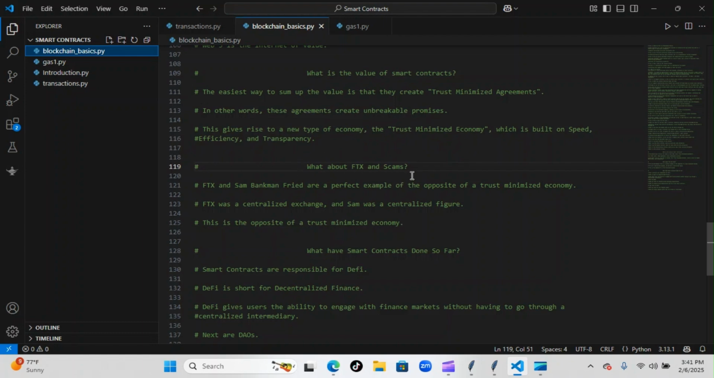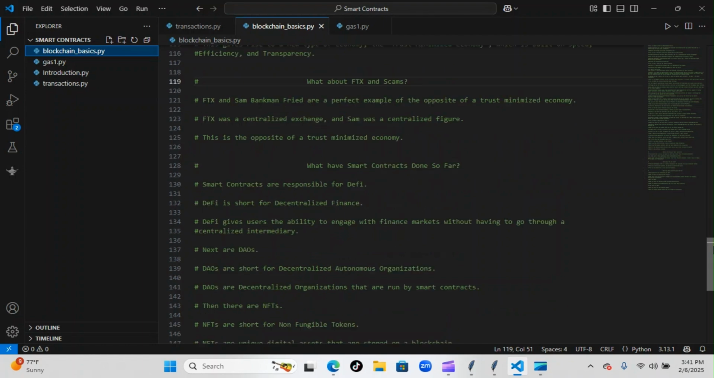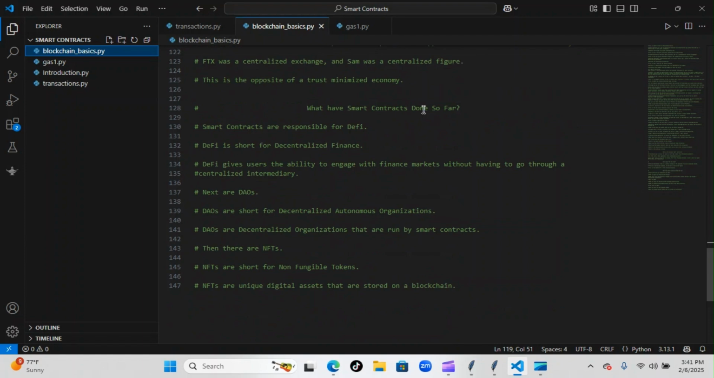Another thing we touched on was the scam that took place with FTX. I'm not sure if you know about that, but you can look it up for yourself. FTX and Sam Bankman-Fried are a perfect example of the opposite of a trust minimized economy. FTX was a centralized exchange, and Sam was a centralized figure. Now, this is the opposite of a trust minimized economy, and that's how they were able to pull off what they pulled off.